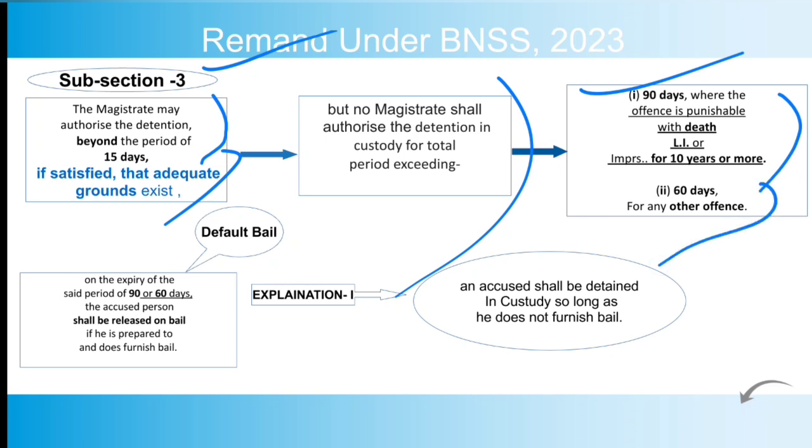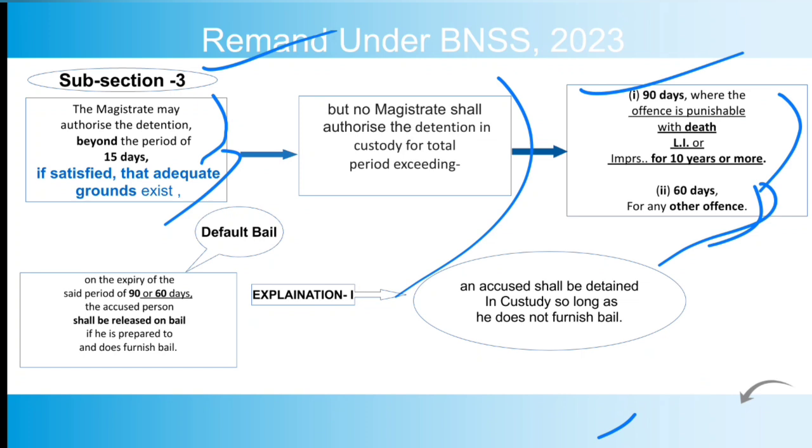So when the allegations are for an offence punishable with death, LI, or 10 years or more, the maximum detention can be 90 days, and in other cases 60 days. If the punishment for the offence is less than 10 years, then 60 days would be the maximum period for which detention of any accused can be authorized.